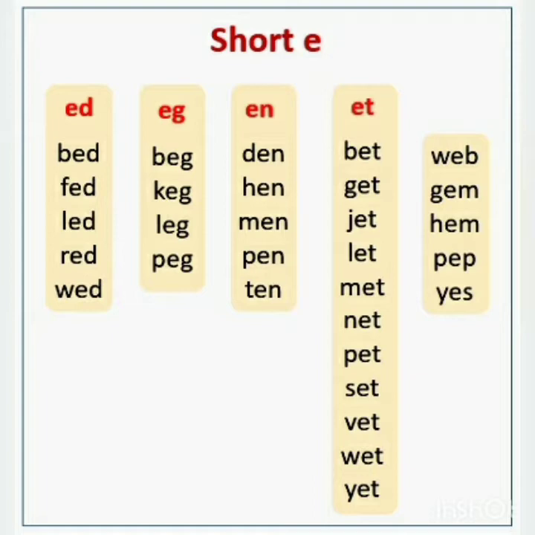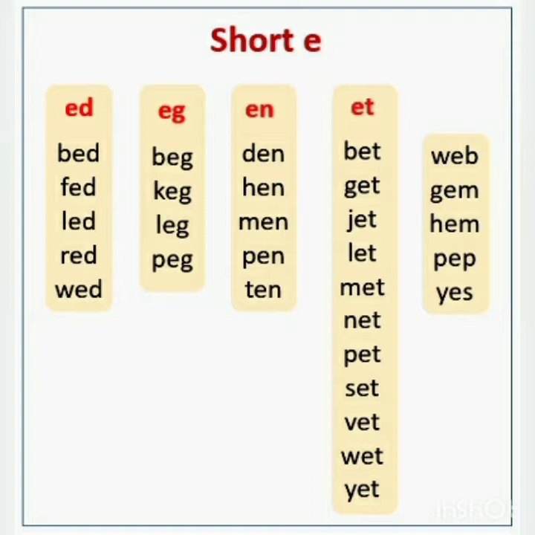Now let's see what the short E sounds are, that is the eh sound as in bed, fed, led, beck, keg, den, hen, men, bet, get, jet, web, gem, hem.